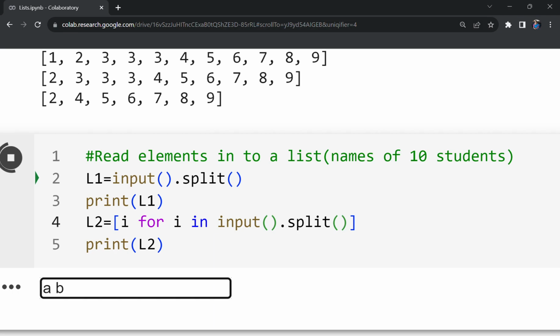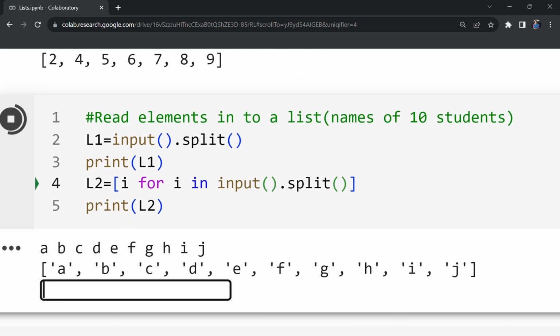As I told you, I am taking the names as single letters only. You can try with actual names: A, B, C, D, E, F, G, H, I, J. This is the first kind of reading elements into the list. For the second kind I am giving again: A, B, C, and so on.